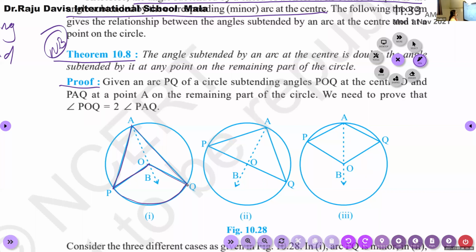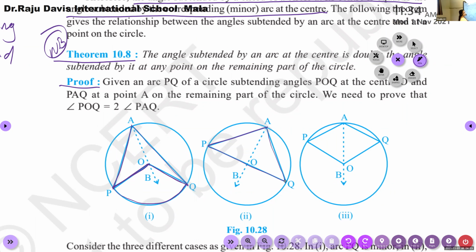In the second case, PQ is a diameter, so arc PQ is a semicircle. The angle subtended by the semicircle at O, angle POQ, is a straight angle. If the chord PQ is a diameter, then POQ will be a straight angle, and the angle subtended by arc PQ at any other point A is angle PAQ.